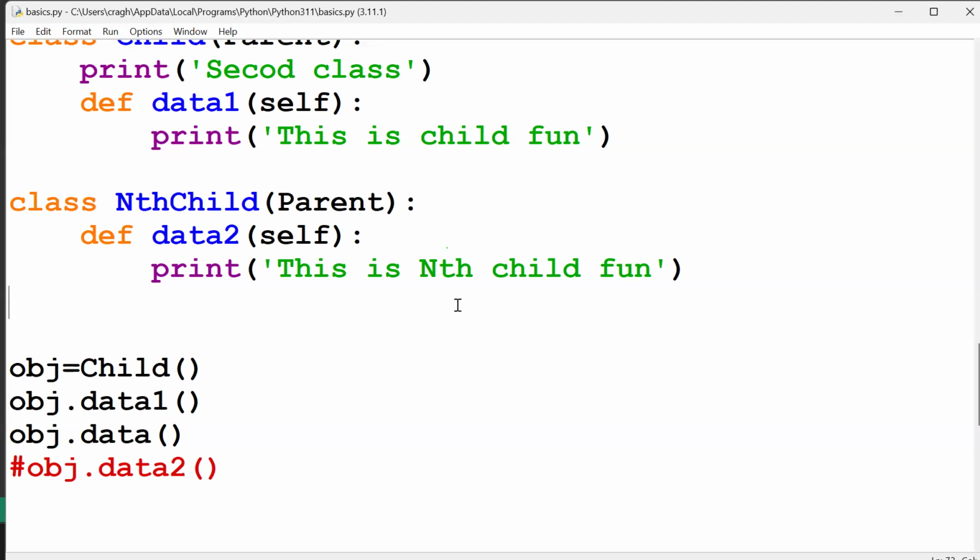What is inheritance? First of all, one class is derived in another class. That is called inheritance. There are some types. Single means parent to child you can pass. Multi-level means parent to child, child to nth child, one by one. Multiple means in a single class you can derive more than one class. That is called multiple inheritance. Hierarchical means two child, more than two also, no issues. That is called hierarchical inheritance.